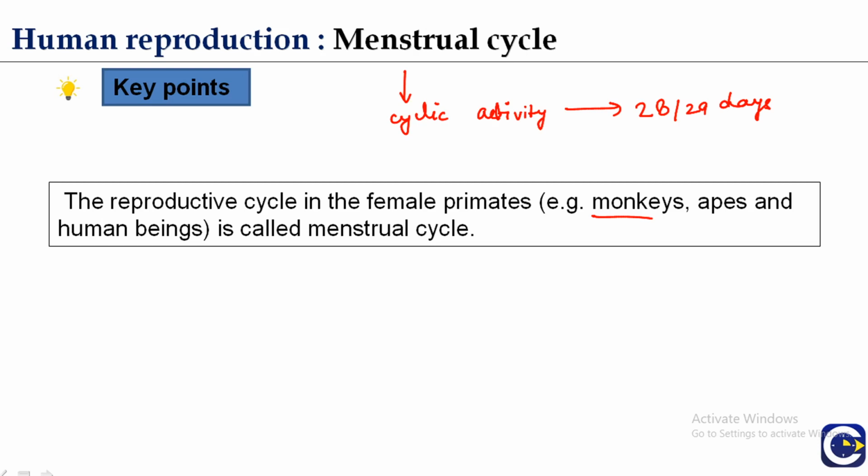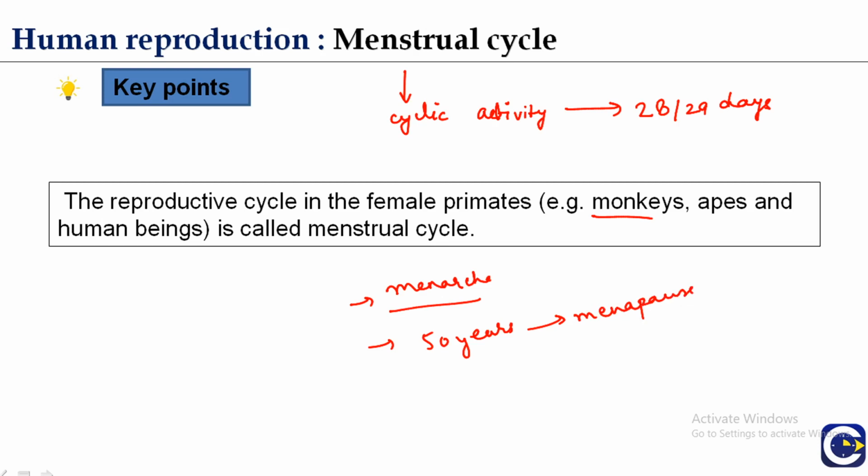The first menstruation begins at puberty and it is known as the menarche, and it lasts till around the age of 50 years. In females, the last menstruation is called menopause. The menstrual cycle in humans lasts for 28 to 29 days.